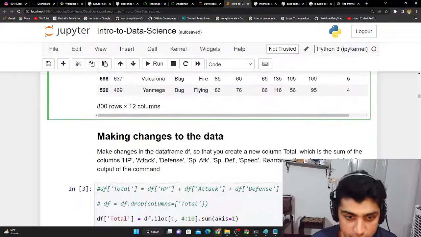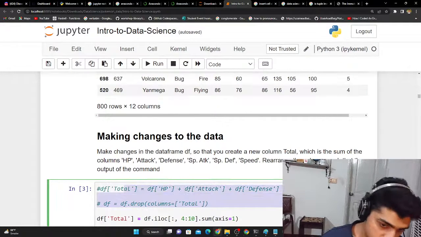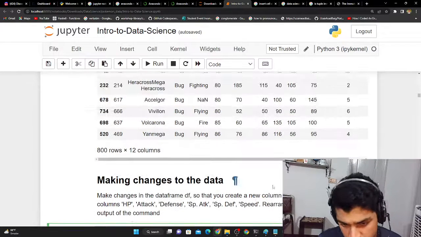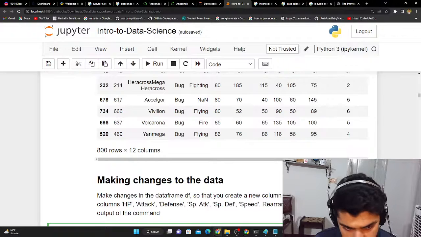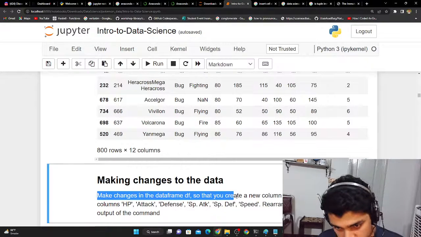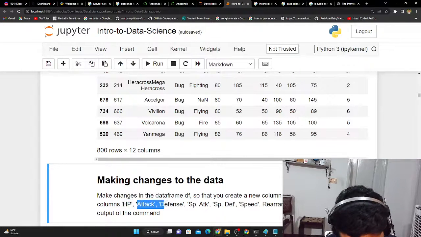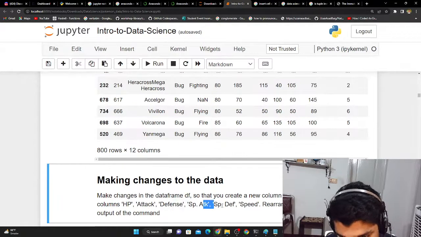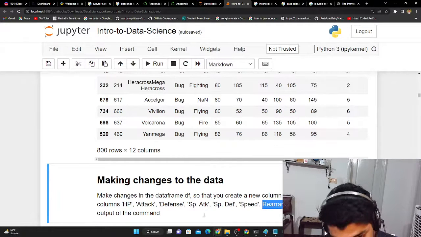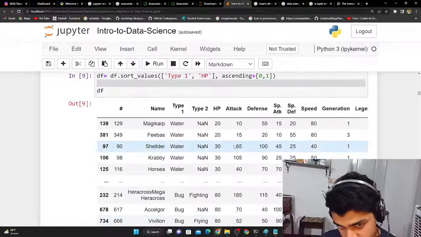Over here we have making changes to the data. Okay, so now we're just trying to make some changes. I'm not going to go into the solution right now, but we're just going to look at the statement. Here it says make changes in the data frame df so that you create a new column total, which is the sum of the columns HP, attack, defense, special attack, special defense, and speed. Rearrange the columns such that the output of the command. Okay, no, I guess something was missing there.